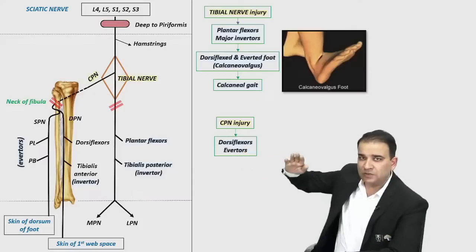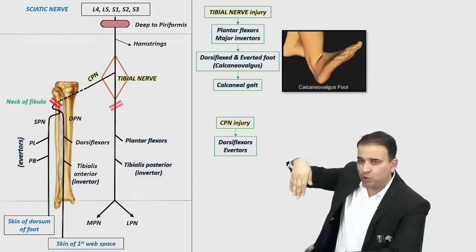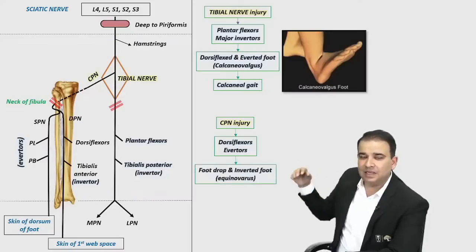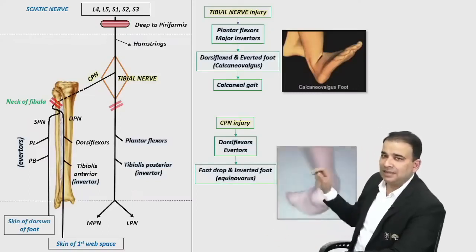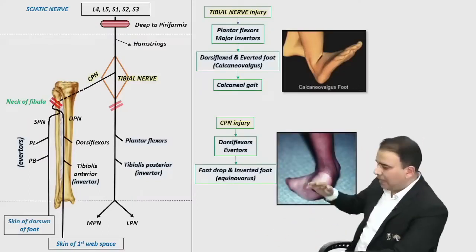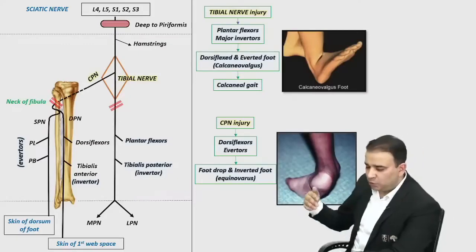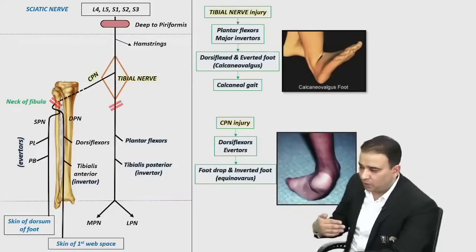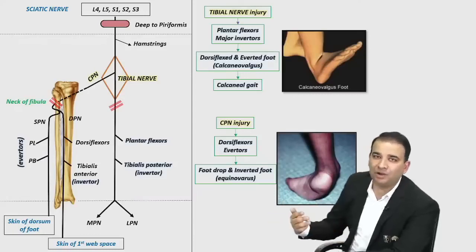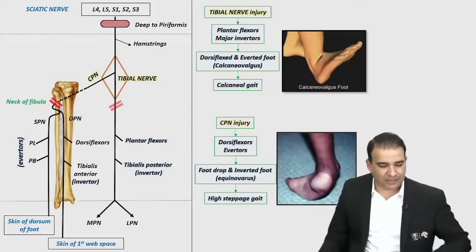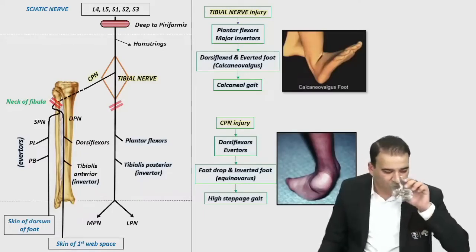Dorsiflexors are gone, so obviously foot will come into plantar flexed position, so that is a foot drop. And everters are gone, so foot will come into inverted position. Plantar flexed is foot drop, and inverted foot will be there, and that is the equinovarus position of the foot, something like this. And when the foot is dropped and inverted, obviously when you walk with the foot drop, you tend to take high steps to clear the foot off the ground so that the toes will not drag on the ground, and that is called a high steppage gait.